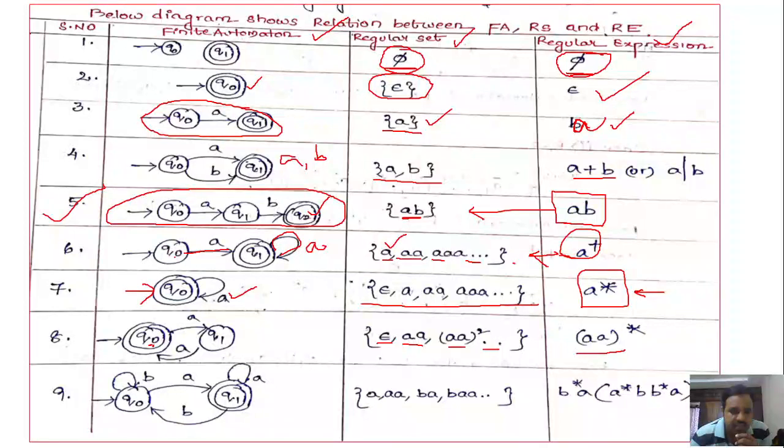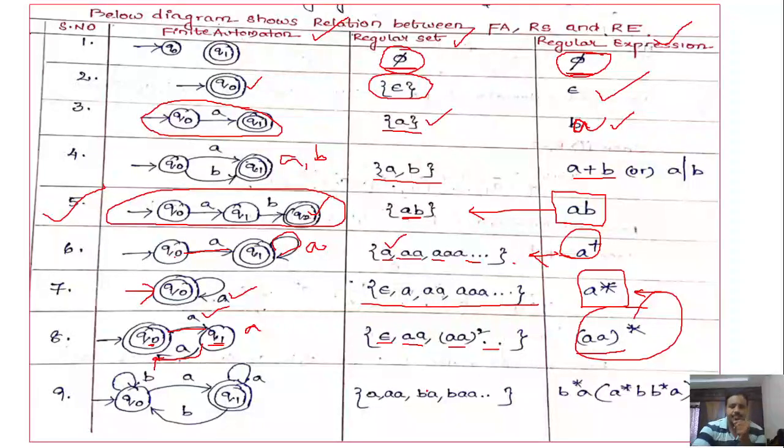You could take one state representing the even count and another state representing the odd count. Q0 represents the even count and Q1 represents the odd count. In Q0, if you get one A, it is an odd count, so you must go from Q0 to Q1 on the first A. If you are in Q1, it means you have seen one A. If you get one more A in Q1, it makes the count even, so in Q1, on A, go to the state Q0. This is how we can construct the finite automata that accepts an even number of A's.